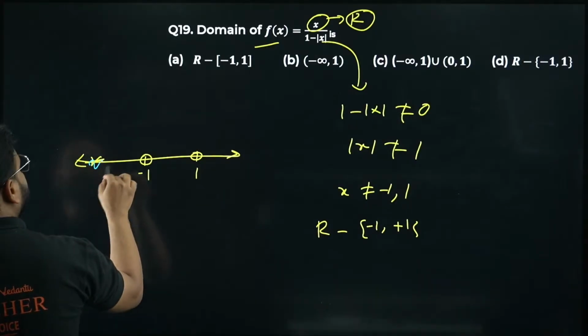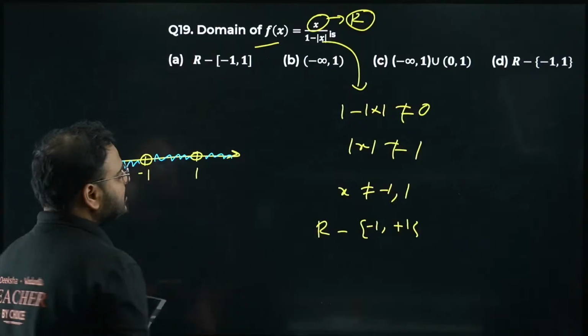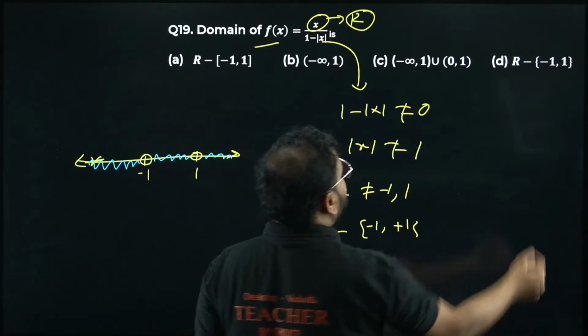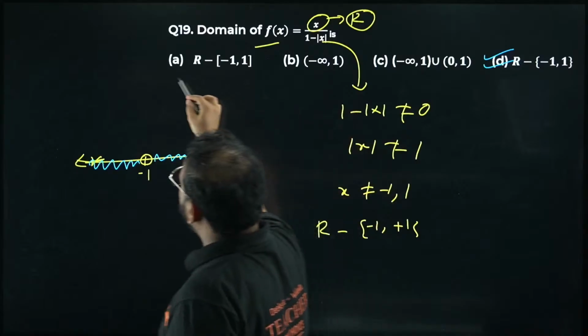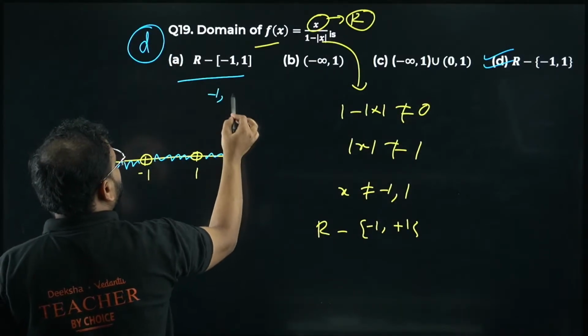Open here, closed, closed. So it means all real numbers minus minus 1 and 1. Option D is correct. Option A is not right, because this says minus 1 to 1. This says minus 1 to 1.